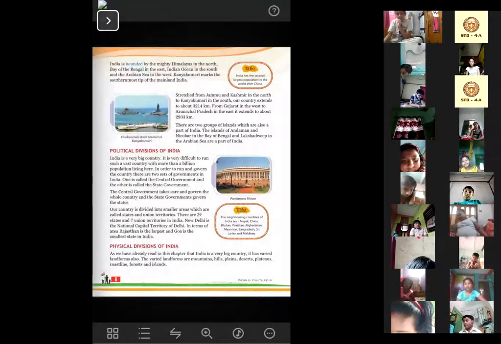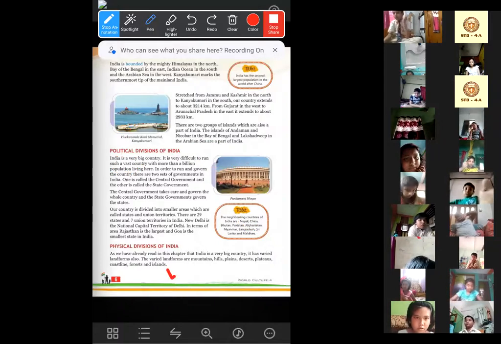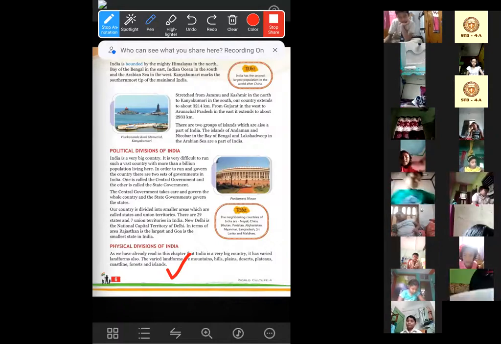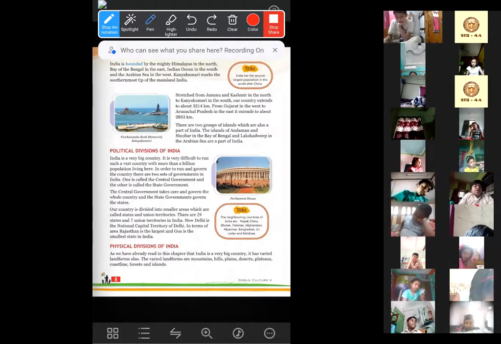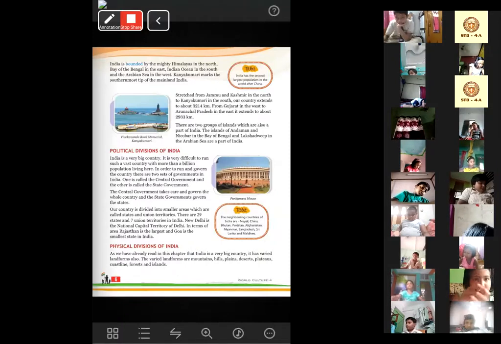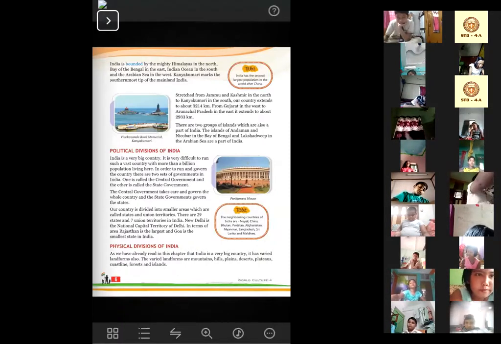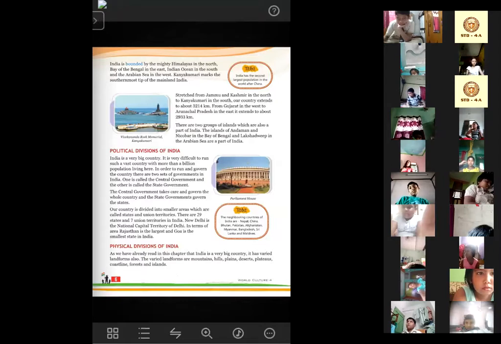Okay, so for today, everyone, mark up to this. Read this part at home. If you face any problem, if you don't understand any word or any part, you can ask me tomorrow. You just simply raise your hand. And now what I'm going to do, I can see so many hands are still raised. So I will call your names one by one and you unmute your device and tell me what your doubt is.